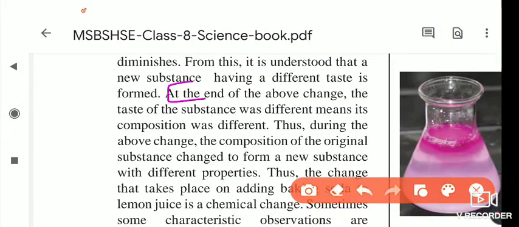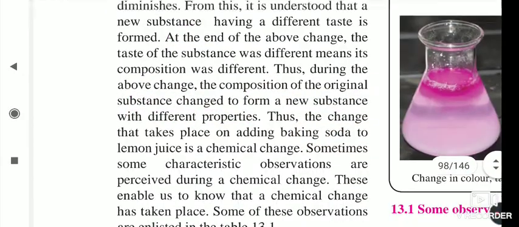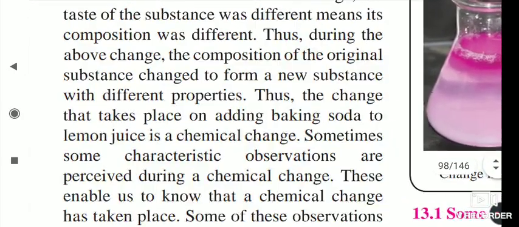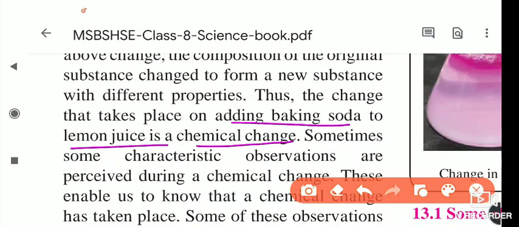In the activity just now with baking soda and lemon juice, the taste of the substance was different and its composition was different. Thus, during the change, the composition of the original substance changed and formed a new substance, but its properties are totally different from the original lemon and soda. So the change that takes place by adding baking soda to lemon juice is a chemical change.